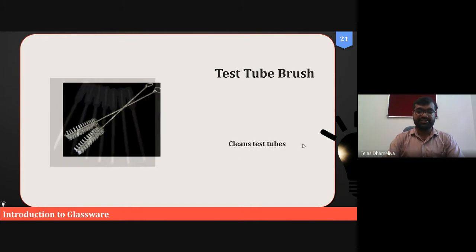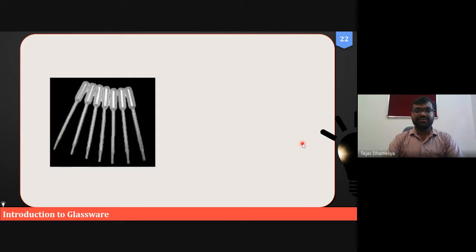Simply explained, these are test tube brushes to clean the test tubes. And these are also a kind of brush, but they look like they are plastic. Okay, safety goggles, right? Just giving their names, and they are not made of glass. They are generally for the purpose of protecting the eyes.